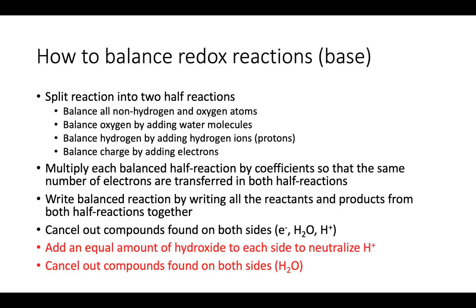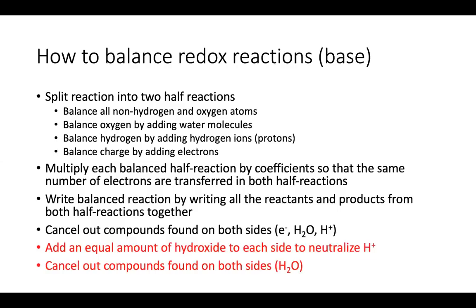It typically already is, but just check for that. Once that's balanced, you're going to balance oxygen by adding water molecules to one side of the equation. Then you'll balance hydrogen by adding protons or H+ ions to one side of the equation. And then lastly, you're going to balance charge by adding electrons to one side of the equation. Once all those components are balanced, you have a completely balanced half reaction.